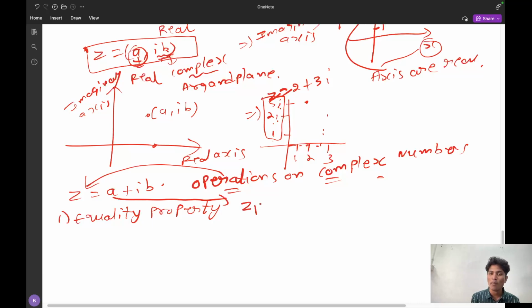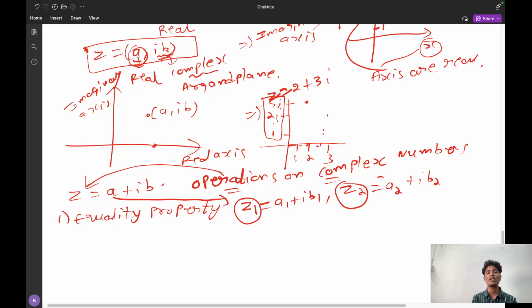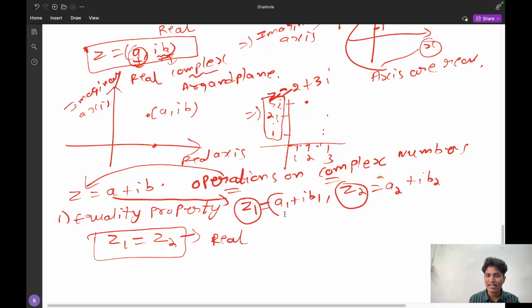So I am going to define two complex numbers as z1 equal to a1 plus iota b1 and z2 equal to a2 plus iota b2. So these z1 and z2 are the two complex numbers. And now the first property I am going to discuss is the equality property. Basically, the equality property says when the z1 complex number will be equal to the z2 complex number, this is an observation. How can we say two complex numbers are equal? These two complex numbers are equal if and only if the real, here a1 is called real, this is called imaginary, so the real is equal to real. If real is equal to real, then it is equal, and imaginary should be equal to imaginary.